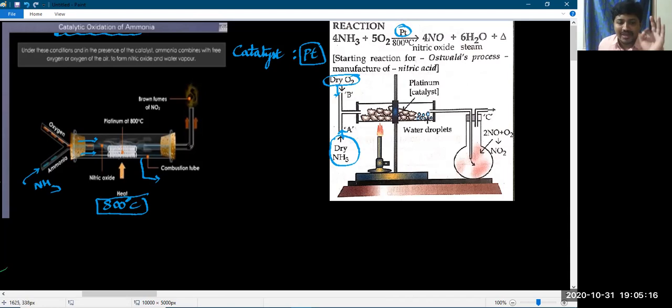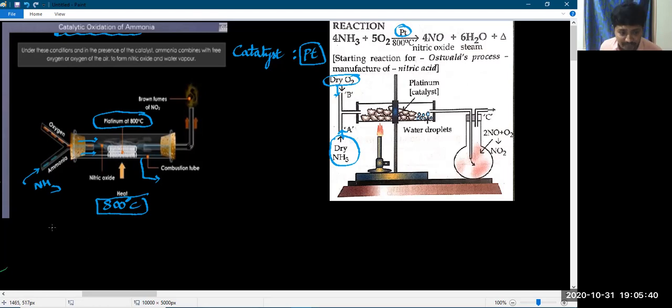We have placed a platinum wire in the fusion tube, which acts as a catalyst. The platinum wire absorbs the required amount of heat, and the dry gases move very fast due to the high temperature, and both gases break their original bonds and make new bonds.